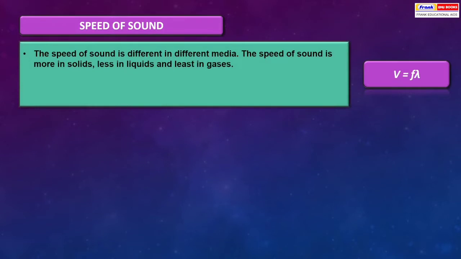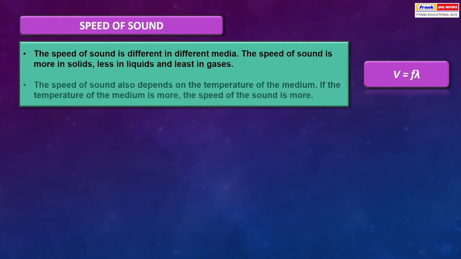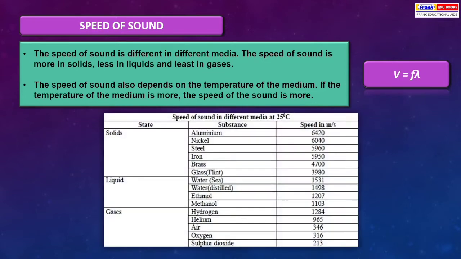Speed of sound. The speed of sound is different in different media. The speed of sound is more in solids, less in liquids, and least in gases. The speed of sound also depends on the temperature of the medium. If the temperature of the medium is more, the speed of sound is more. Here are some examples of speed of sound in different media at 25 degrees Celsius.